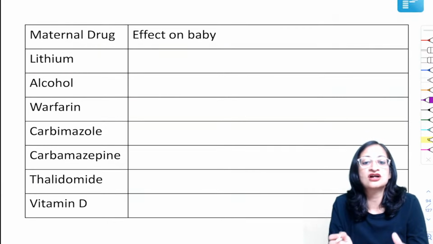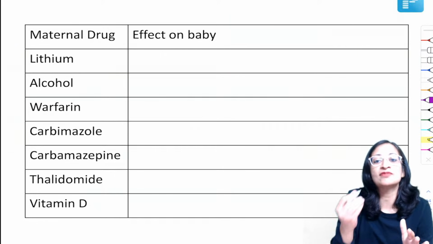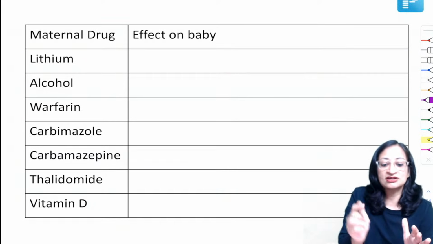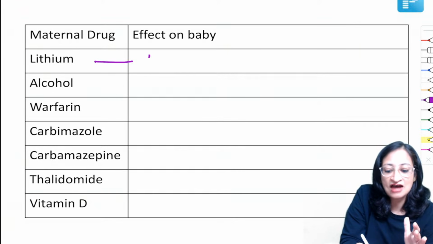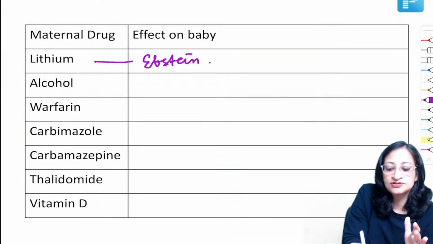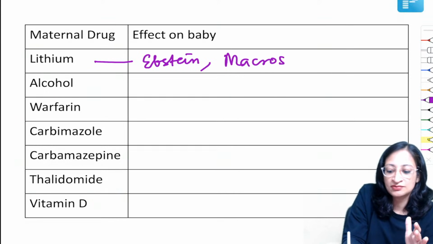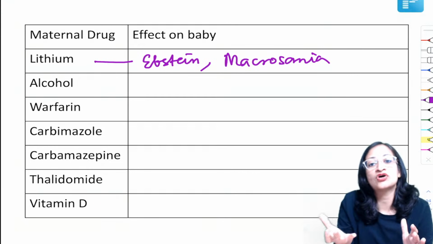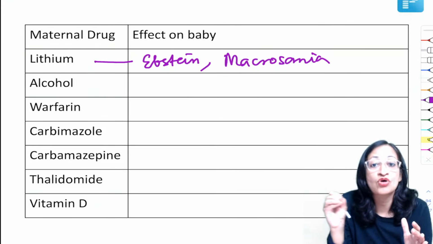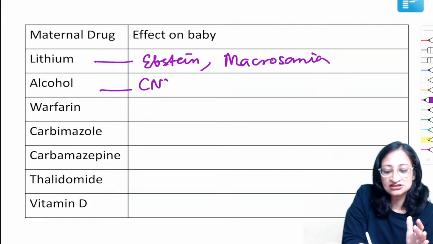So, some of the important drugs which have some effect on the baby. If the mother takes lithium during pregnancy, the baby can have Ebstein anomaly as we mentioned, and macrosomia or large forehead baby. If the mother is on alcohol during pregnancy, the baby can have fetal alcohol syndrome, where there can be some CNS abnormalities, there can be dysmorphism in the baby.